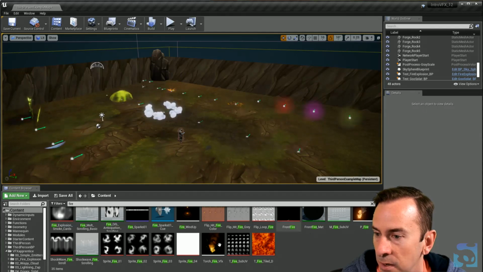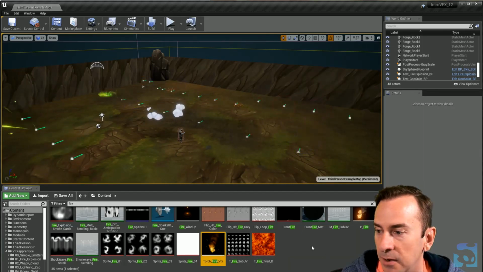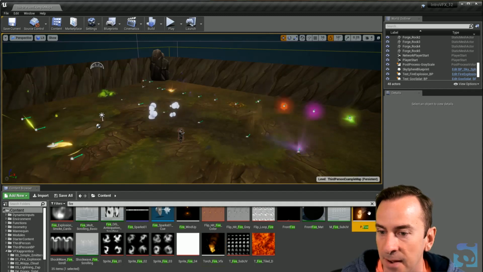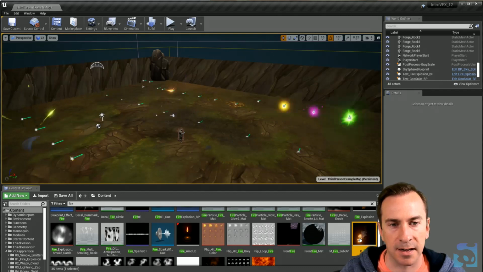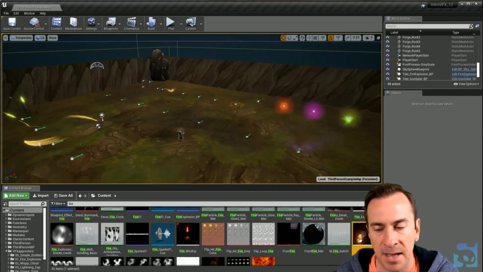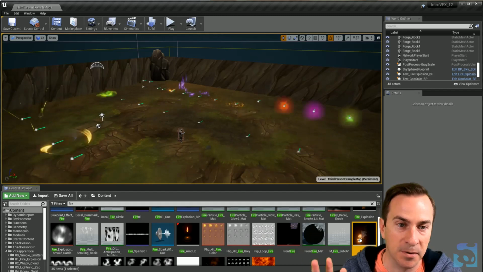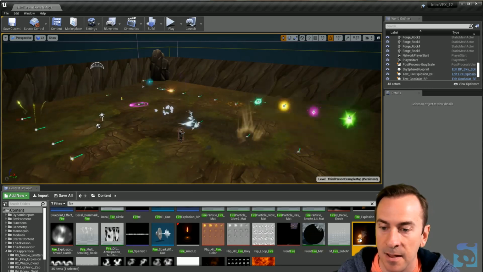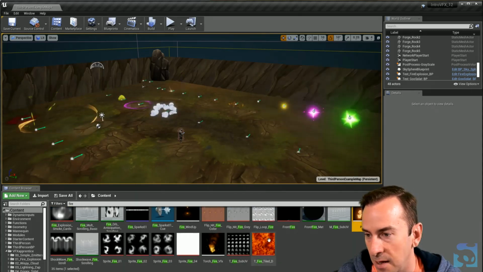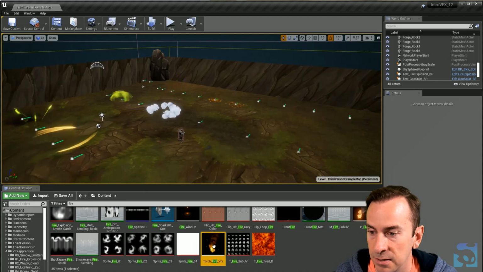We want to do Torchfire VFX. That looks like a good one right there. This P-Fire, by the way, is pretty fun. It comes with the Unreal Starter content. I'm not sure if that was Bill Cladis that made it or someone else. I know that he did a series of tutorials a while ago. They're pretty cool if you want to check that out. Fun stuff there. But that comes with it for everybody, so you can maybe check that one out at home. But I'm going to go into this Torchfire.